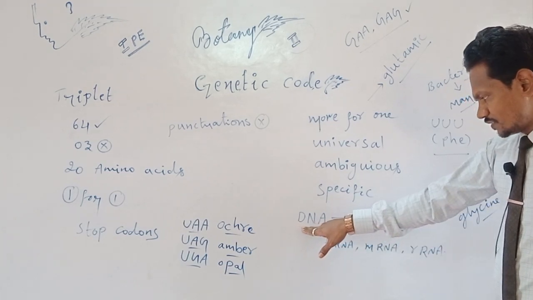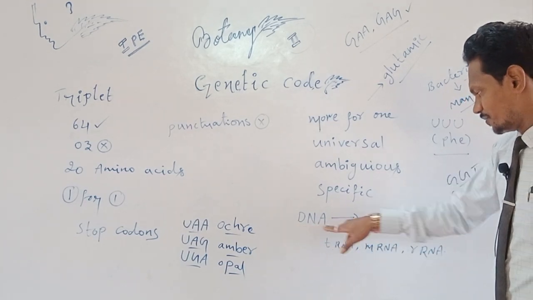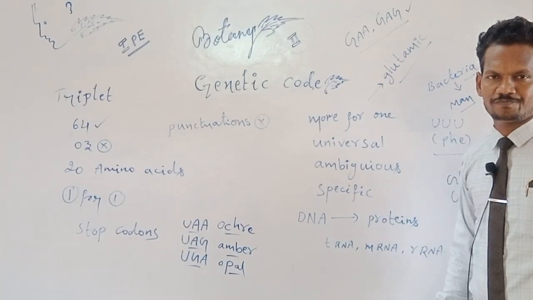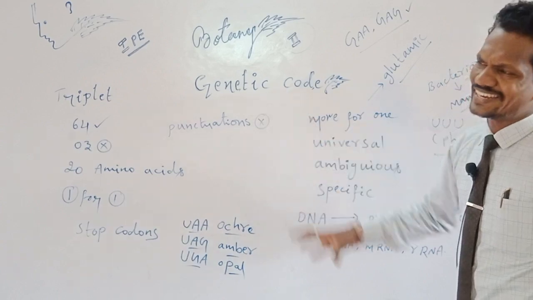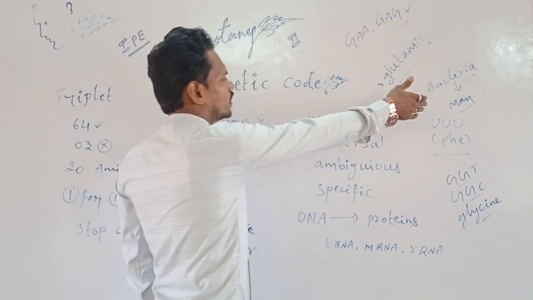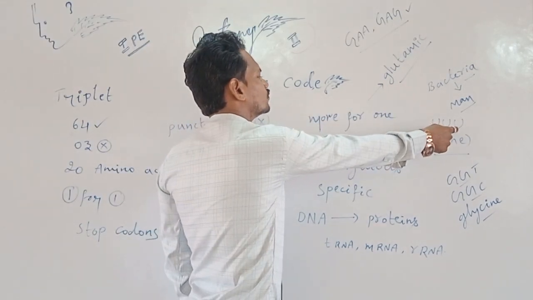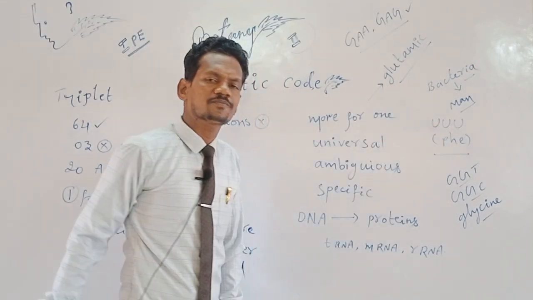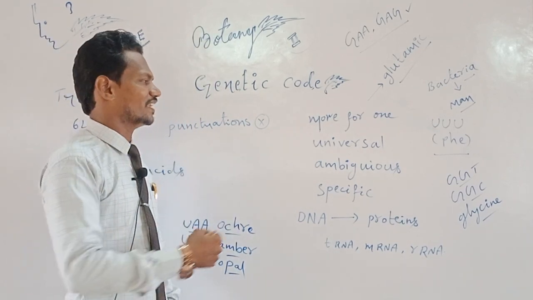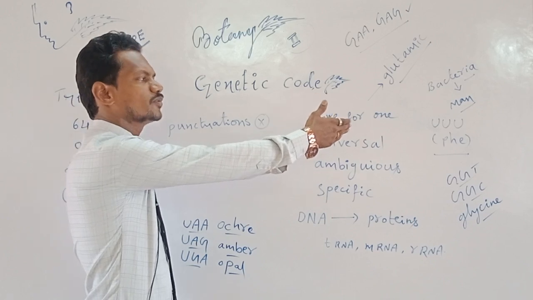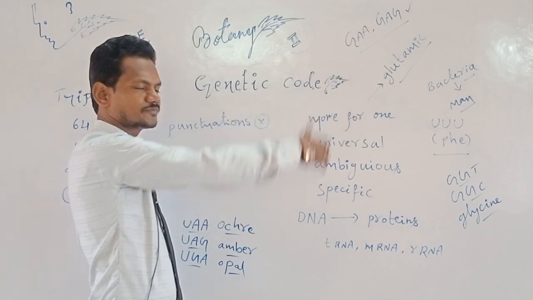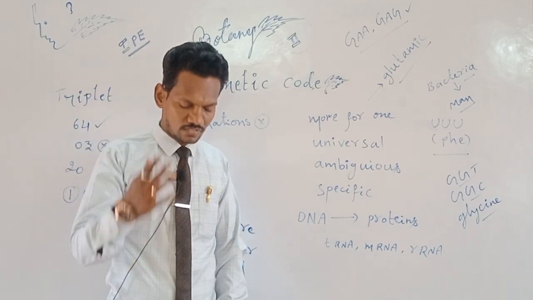What is the main theme of genetic code? In the sense, translating the DNA information into amino acids and proteins with the help of these three RNAs. The main example for this answer is, from bacterium cell to humans, UUU, triple U codes the phenylalanine. The amino acid phenylalanine is coded by UUU, because that is universal, specific, unambiguous, etc. I hope you understood.